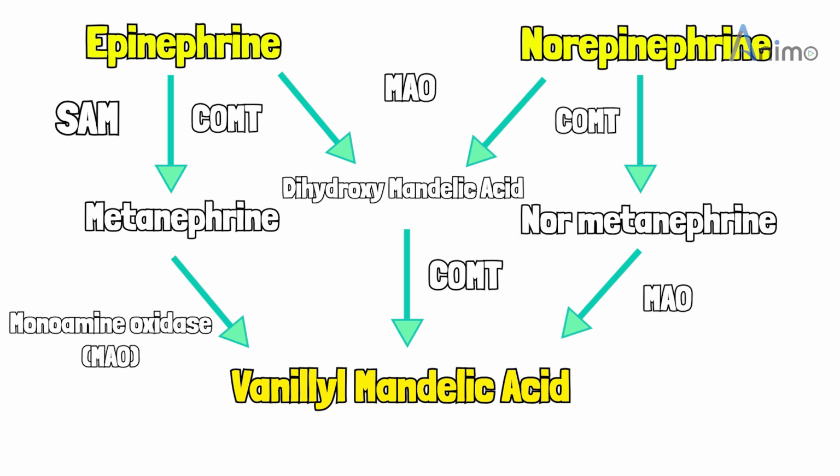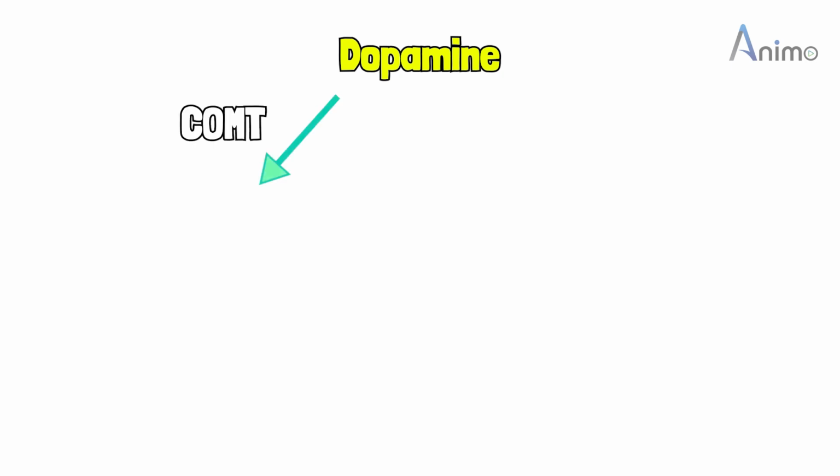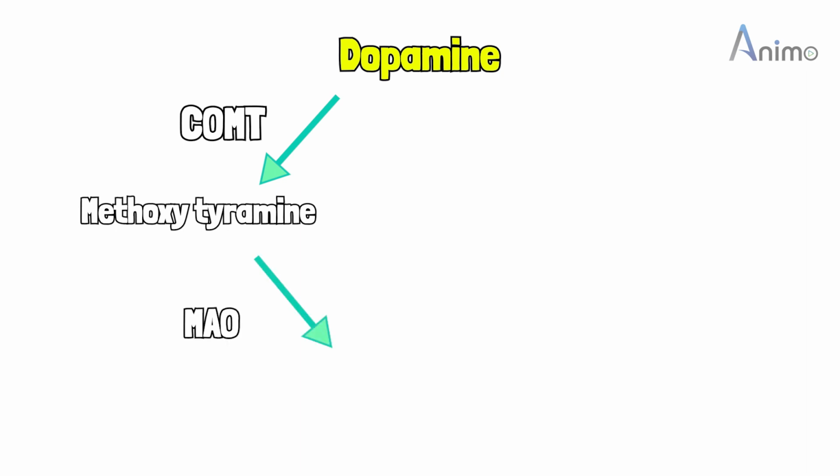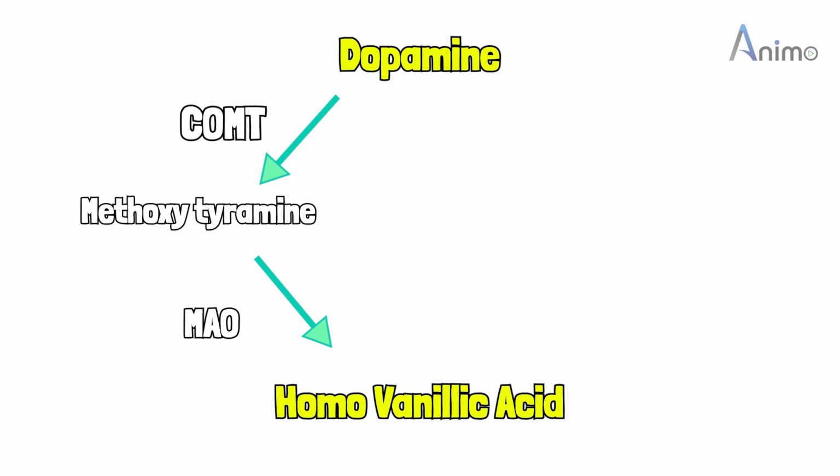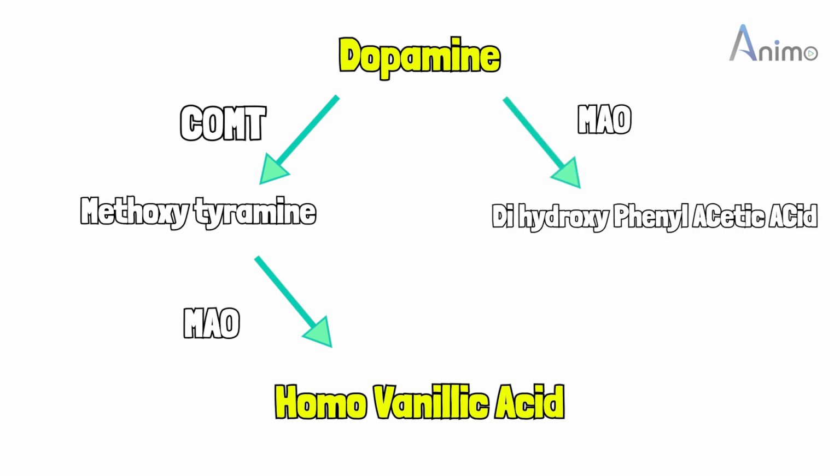Now for dopamine, it is different. It breaks down by two pathways. First, in the presence of COMT, the formation of methoxytyramine, and then under monoamine oxidase, the formation of homovanillic acid. The second pathway is in the presence of monoamine oxidase, the formation of dihydroxyphenyl acetic acid, and then in the presence of COMT, the formation of homovanillic acid.